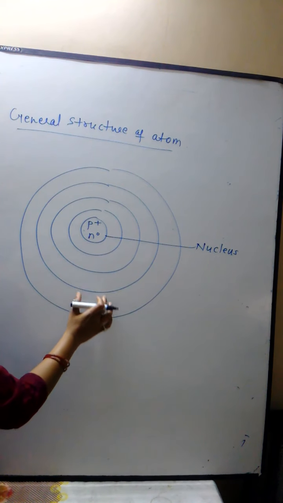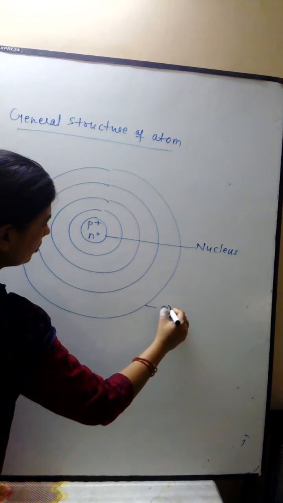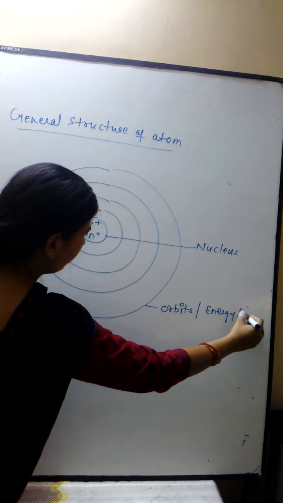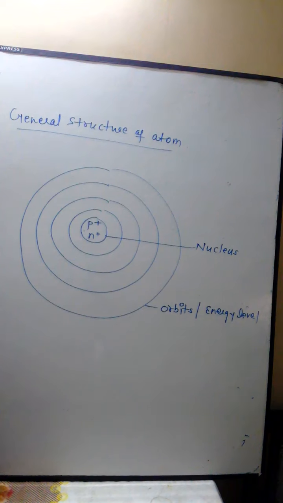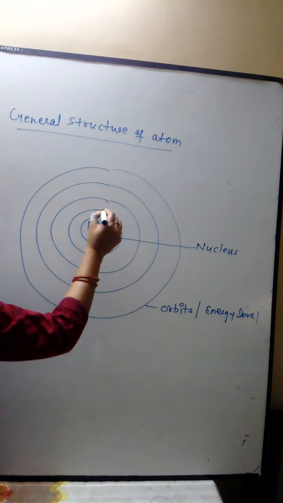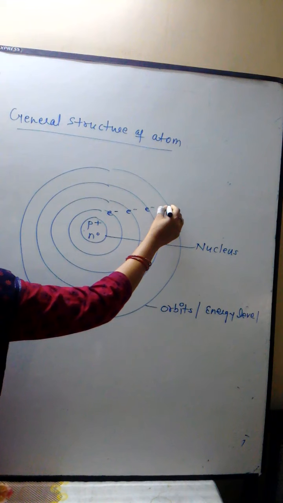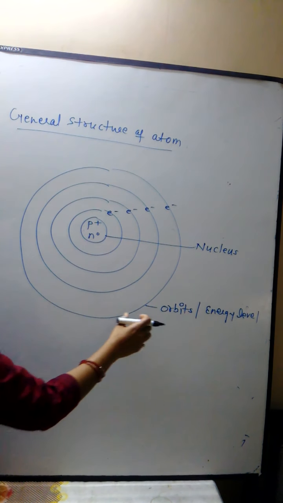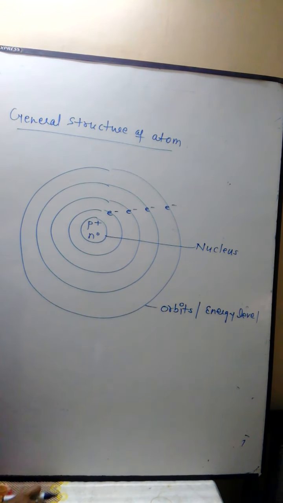Around the nucleus there are definite circular paths known as orbits or energy levels. In these orbits or energy levels, negatively charged electrons can revolve.